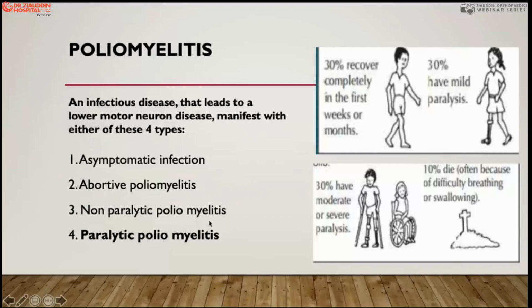Orthopedic surgeons are mostly concerned with paralytic poliomyelitis, and 30% of children with the paralytic disease completely recover, and 30% have mild symptoms. But the other 30% have permanent paralysis of moderate to severe degree. From acute symptomatic poliomyelitis, 10% of patients may die in the acute phase because of difficulty in swallowing and breathing problems. So we are mostly concerned with paralytic poliomyelitis, and we will continue to discuss how this is produced and which areas are getting affected.